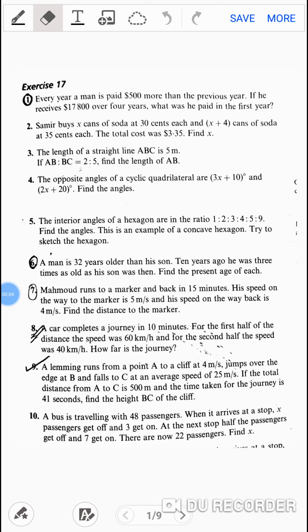Good afternoon, dear kids. Today we'll be covering more word problems on the topic of linear equations. Let's start. These are the questions we'll try to cover within a span of 15 minutes.